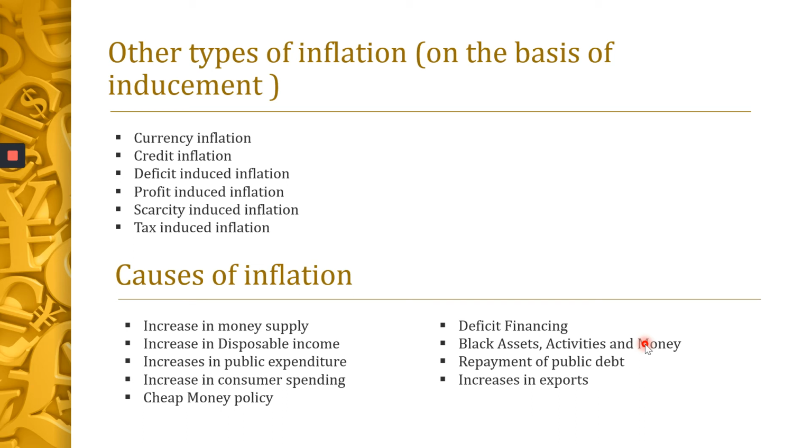Still we have the other types of inflation on the basis of inducement. So inflation on the basis of inducement. First you have currency inflation. What is currency inflation? When there is an excess supply of money in circulation, that is, if the quantity of money in circulation in an economy is more, that is, if all of them are having a lot of money in their hand, naturally the prices will also increase. So this is only called as currency inflation. The excess supply of money in circulation causes a rise in the price level.